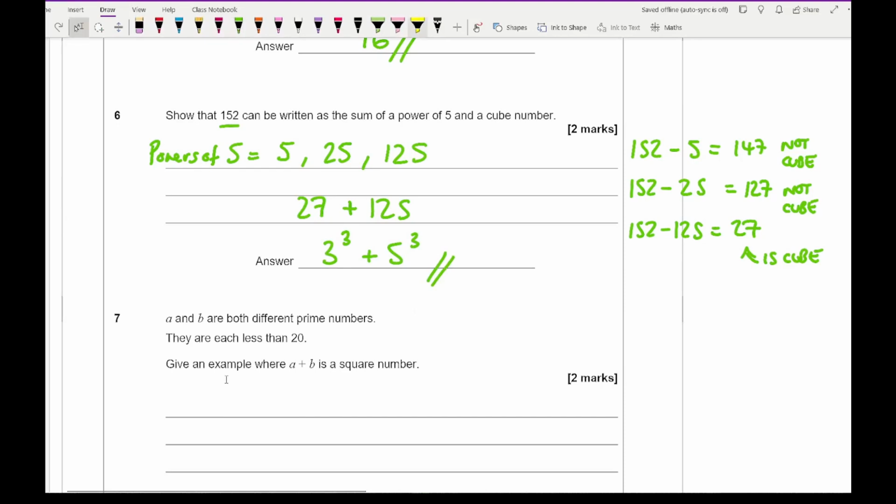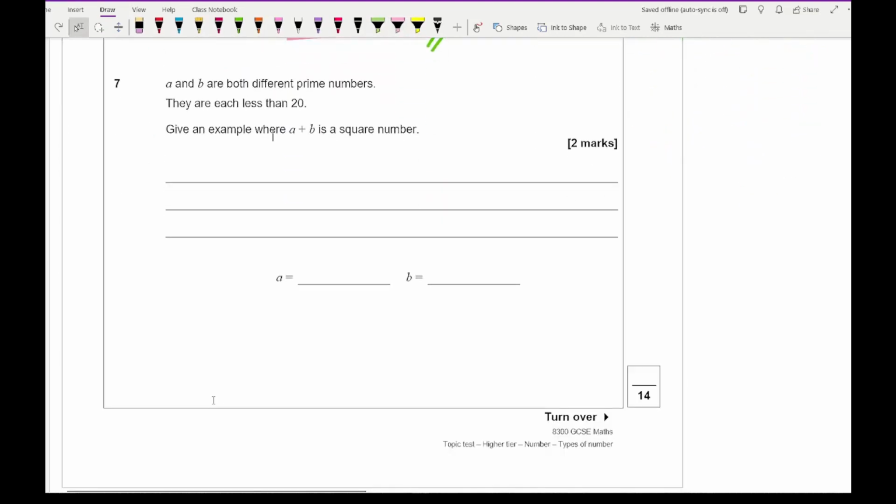Now in terms of the mark scheme, they probably would accept that answer for 2 marks, but ideally if you can, write your answer as a cube number and as a power of 5. Then moving on to question 7, it says that A and B are both different prime numbers.